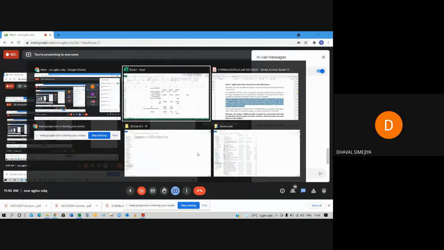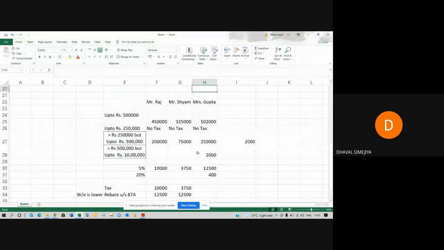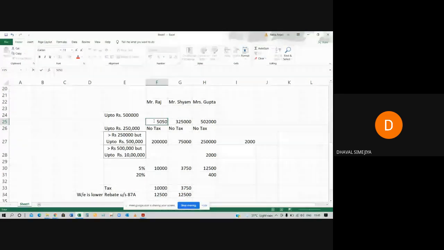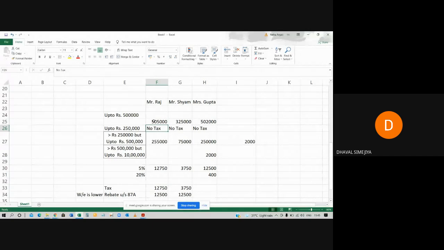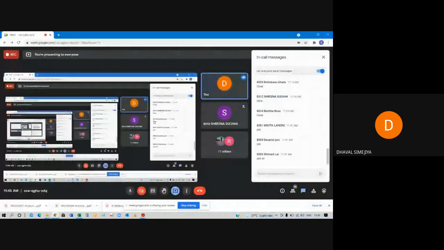So this is the most important part. If, for example, total income of Mr. Raj is 5 lakh 5,000, then he will not get the benefit of rebate. Okay. Clear class? So this is all about 5 heads of income, rebate, computation of total income.